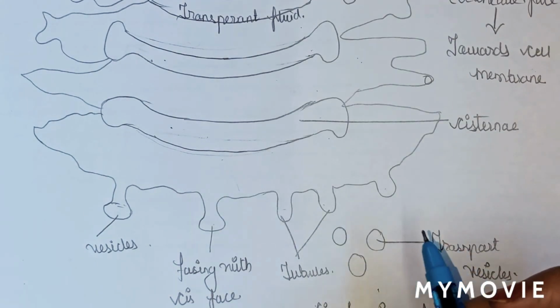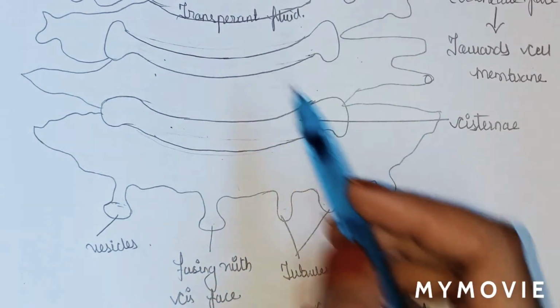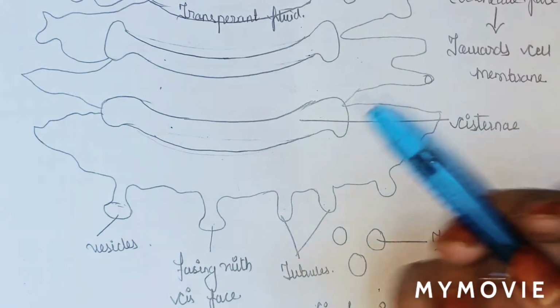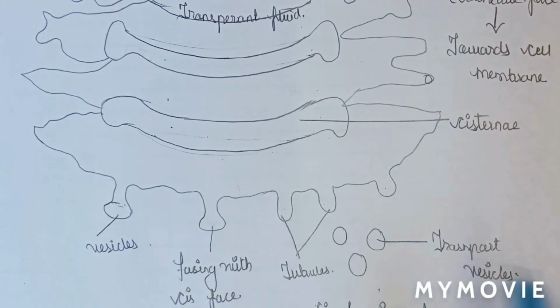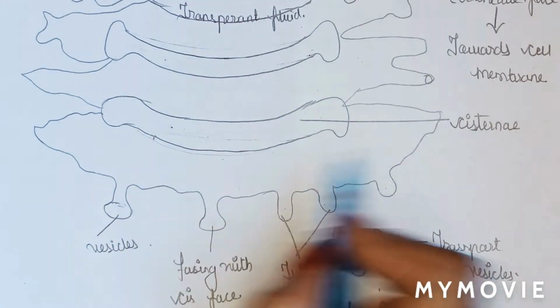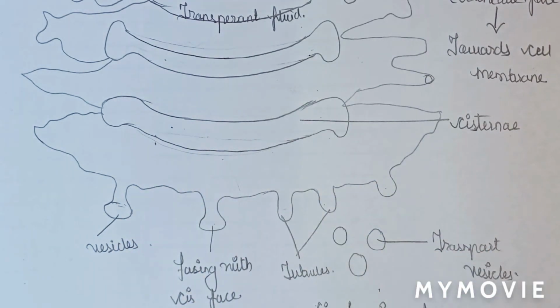as we have seen in this video the structure of Golgi complex, here you can see the vesicles. Vesicles are present at the cis face, means the forming face, which is the concave side of cisternae.